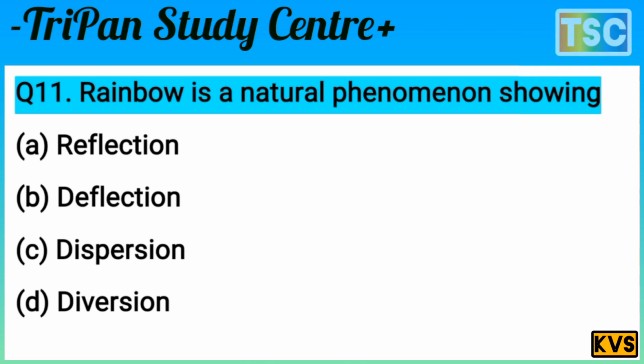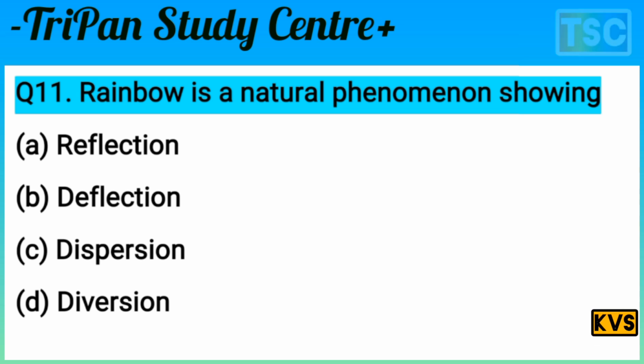Question is very interesting. After the rain, the sun is coming. There is a light, and there is a rainbow formation. And why is the rainbow formed? A natural phenomenon is shown here. The question is very interesting, and the answer is also interesting.